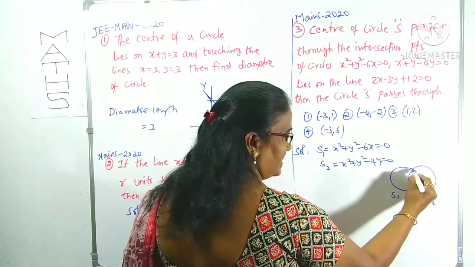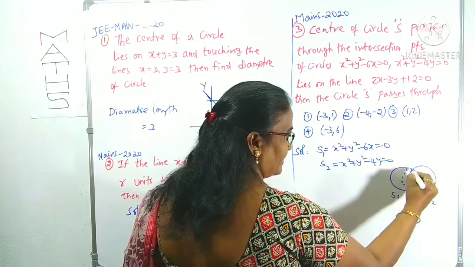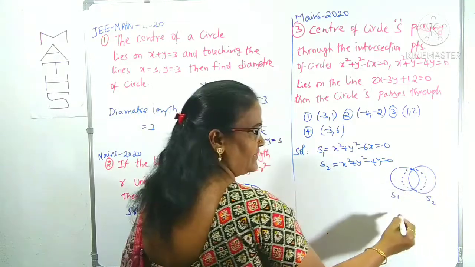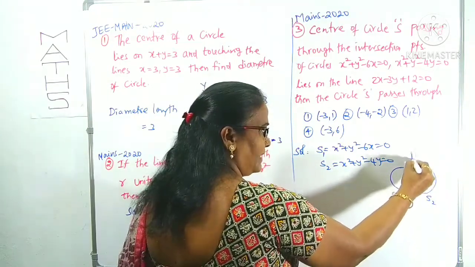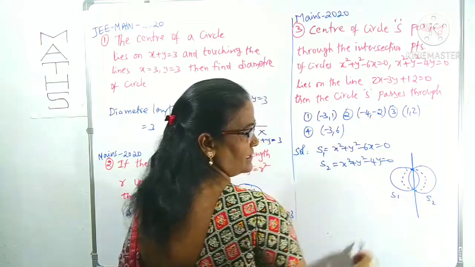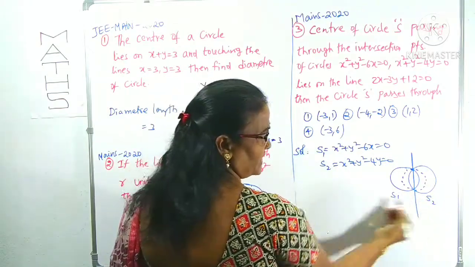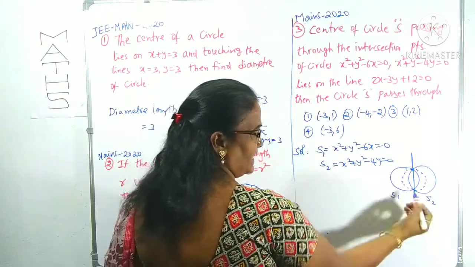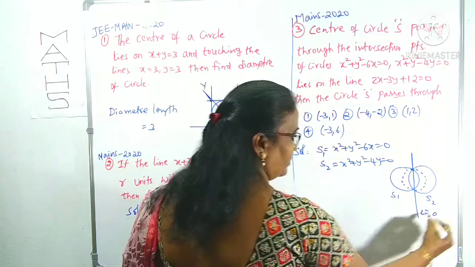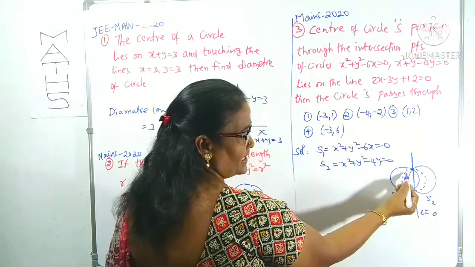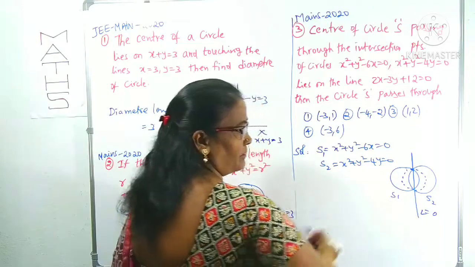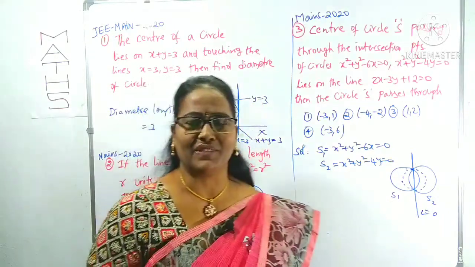To find the circle passing through the intersection of these two circles, we require the common chord. Common chord means the difference of these two circles, which we can write as some L equals 0. We can choose any one of the circles, either S1 or S2, by using the coaxial system of circles.